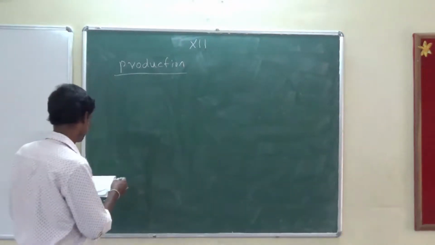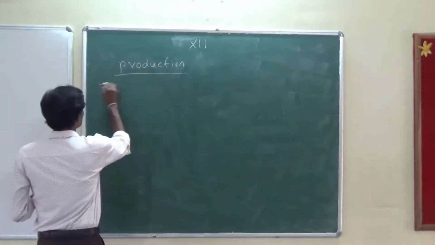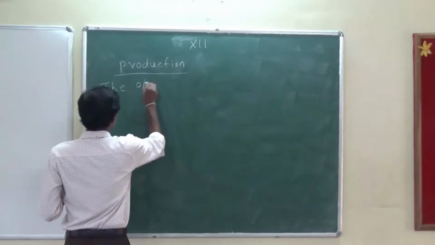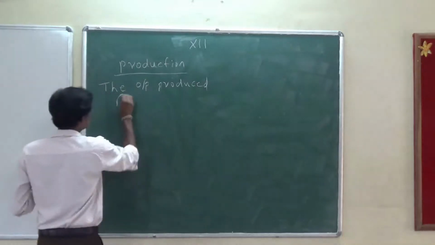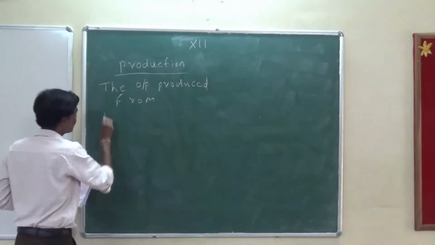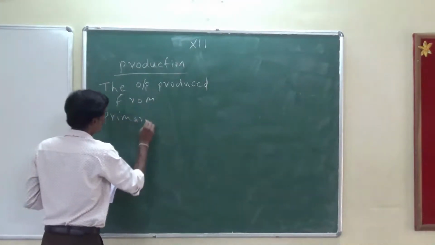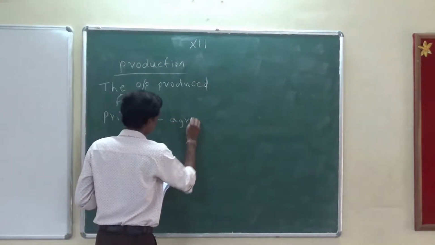This is nothing but from where the output is produced. The output produced from, if it is primary, then I write agriculture for example.